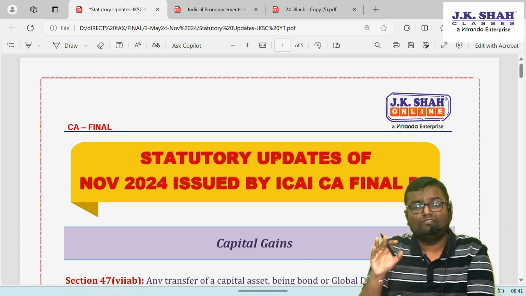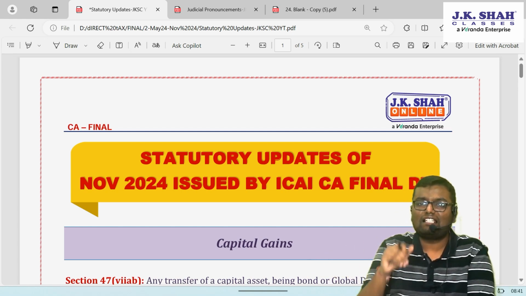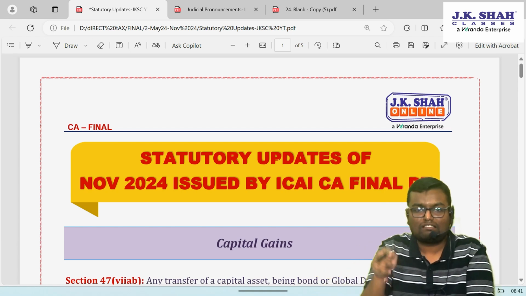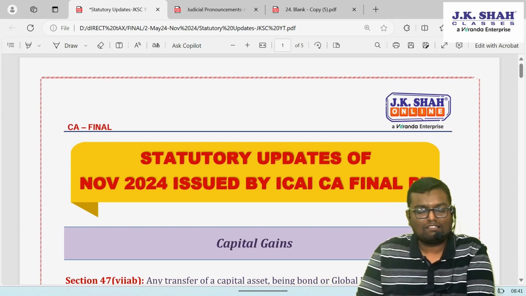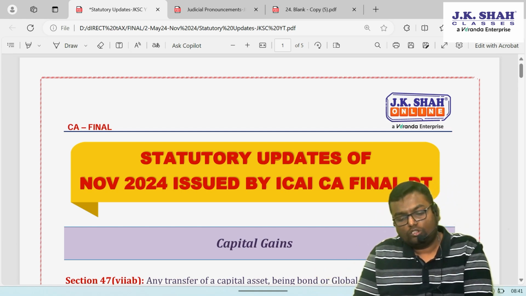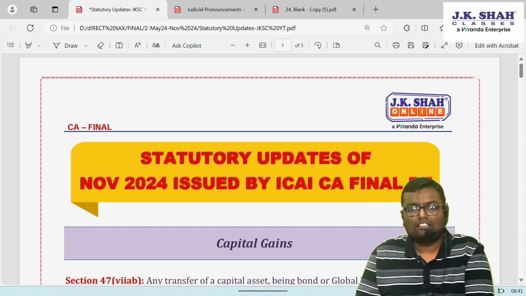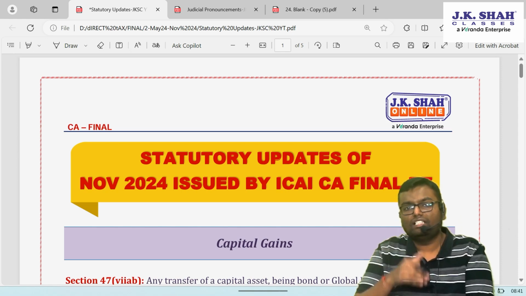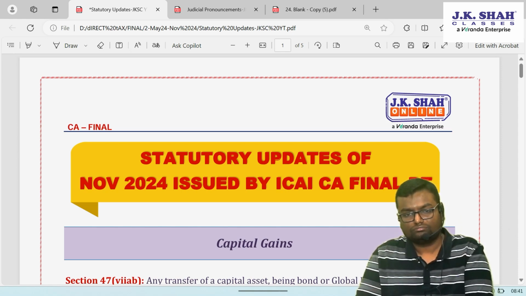For you, capital gain will be calculated as it is. Tax rates are as it is. 115BAC, old tax rates are only applicable, which you have studied, with the 3 lakh rupees slab. Today we are going to discuss those statutory updates, that is the notifications, circulars or some kind of extensions that have been issued by CBDT up to 30th April 2024.